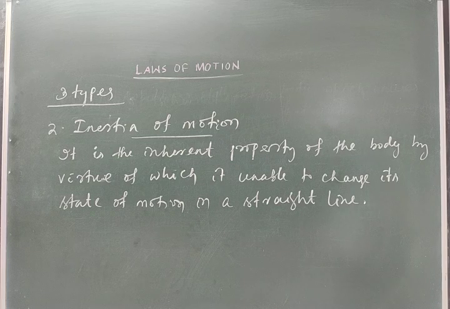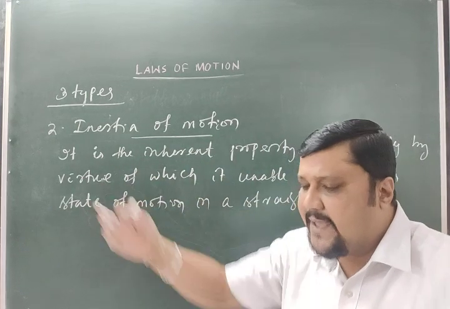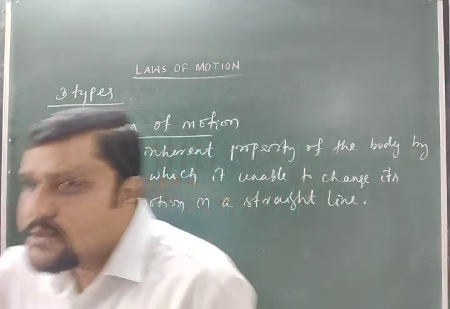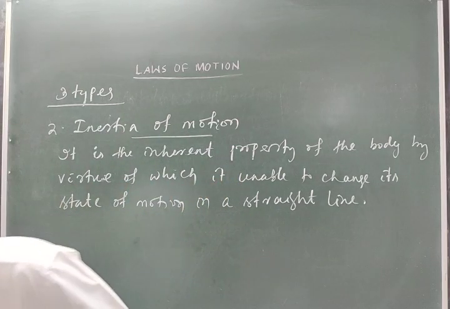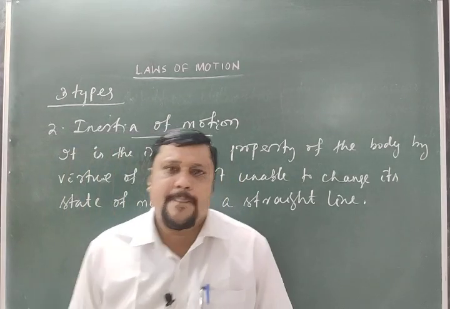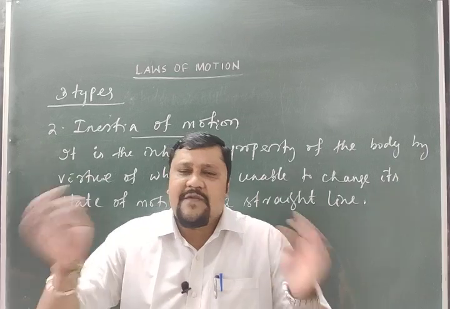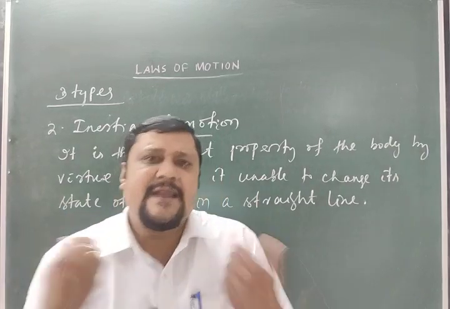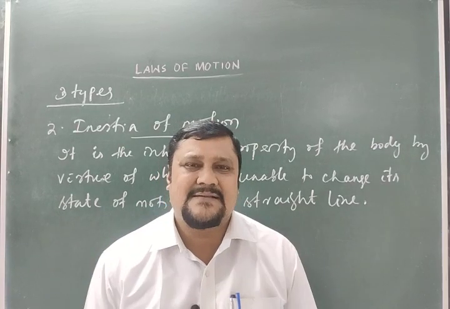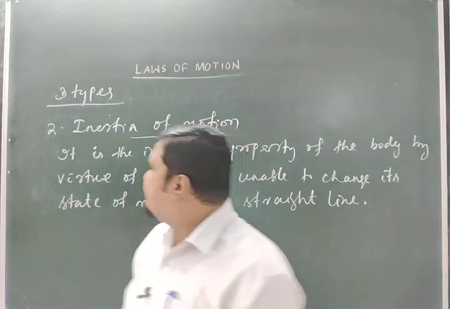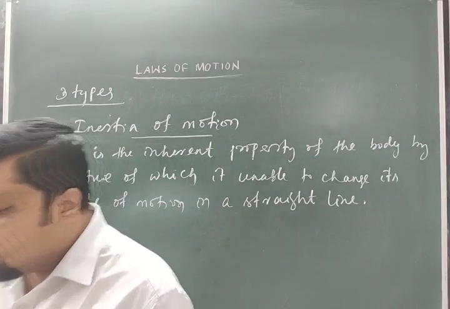Because to get that inertia of motion, by which the athlete can cover a long distance by jumping. If he is at rest and jumps, it is the inertia of rest, then the distance covered will be less, right?